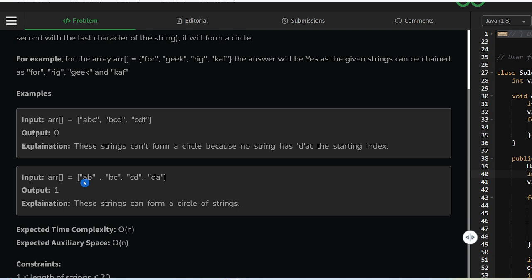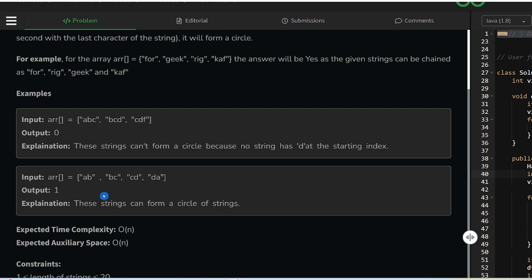For example, this is an edge starting from A and going towards B. Similarly, this is another edge with starting point B and ending at C.